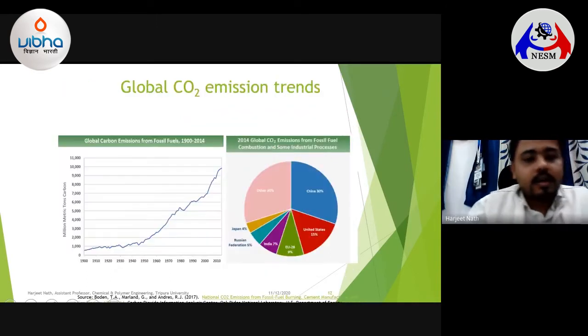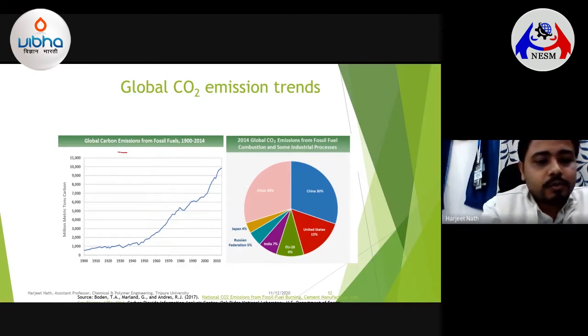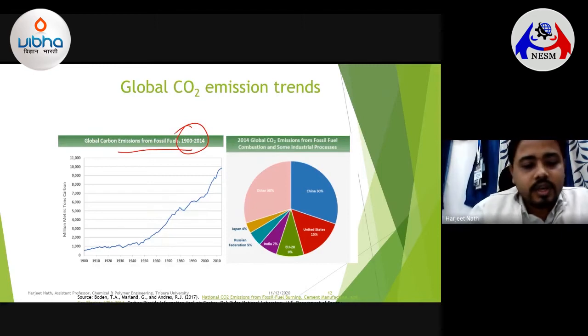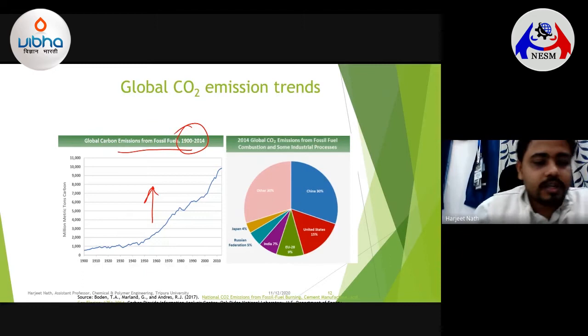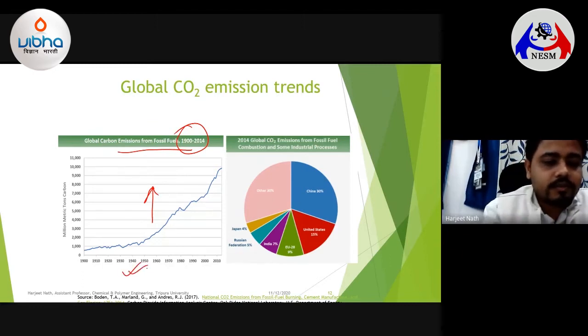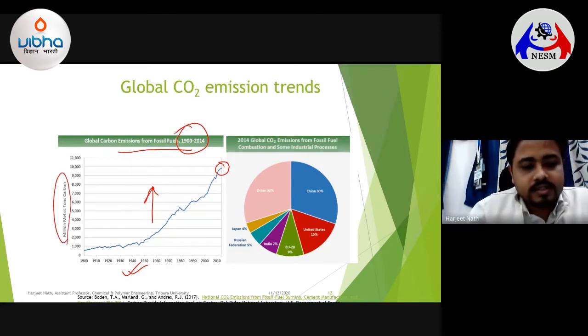And then if you would like to see the global emissions from fossil fuels from the year 1900 to 2014, you could see there is a gradual increase in the amount of carbon emitted to the atmosphere. If you follow this graph, you would see that by the year 2010, we had already emitted more than 10,000 million metric tons of carbon to the atmosphere. That's the stand right now, and now we are even higher.